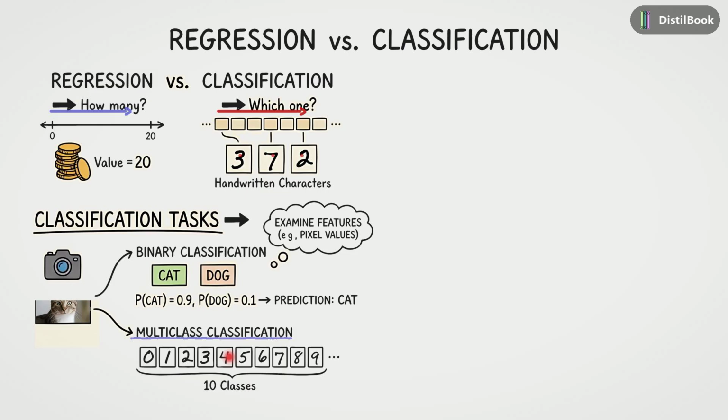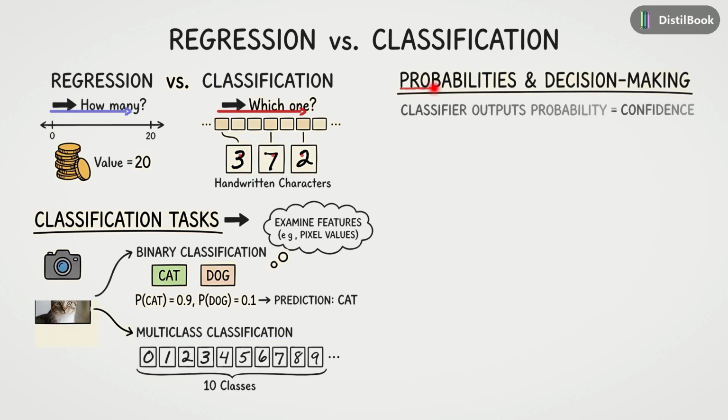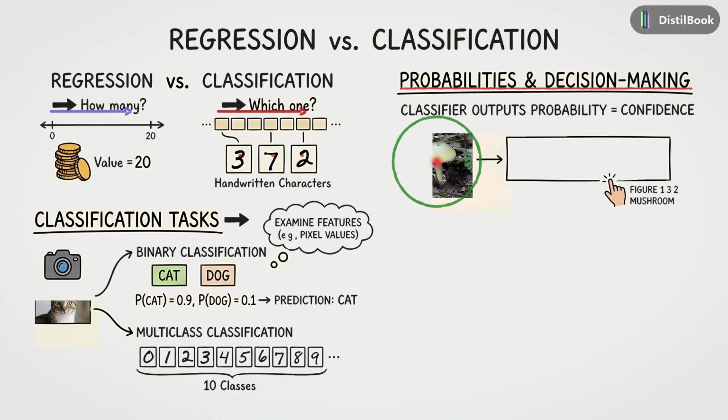Now, why do probabilities matter? Let's move to probabilities and decision-making. Imagine you find this mushroom in the forest. You snap a picture and your app analyzes it. The classifier reports P(poisonous) equals 0.2. This means there is an 80% chance it is safe and delicious. Statistically, safe is the most likely label. But should you eat it?